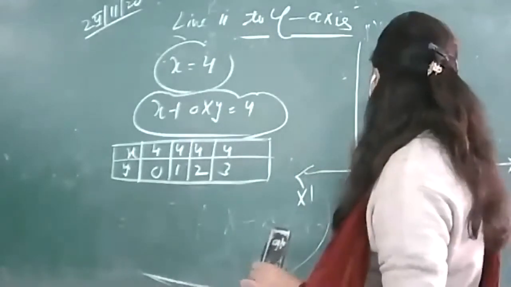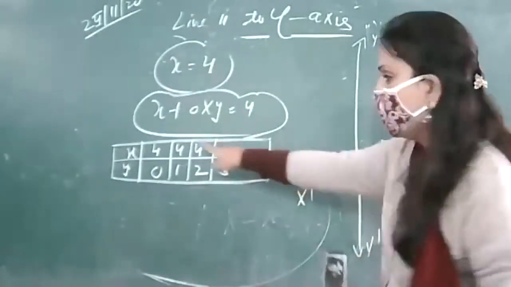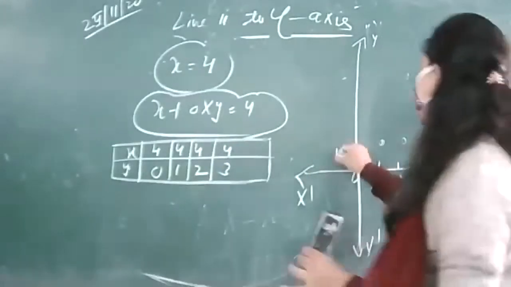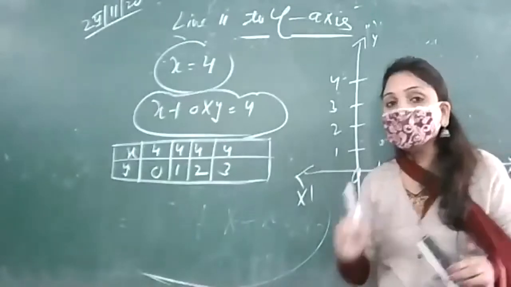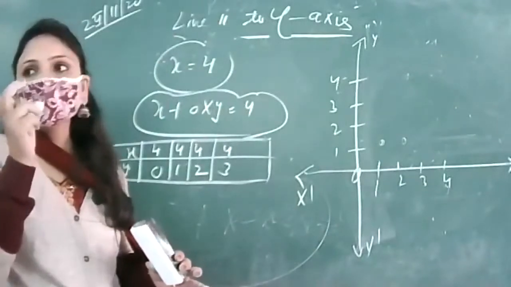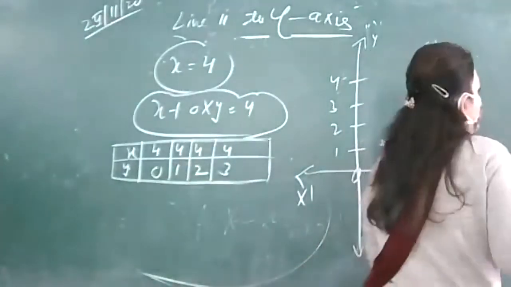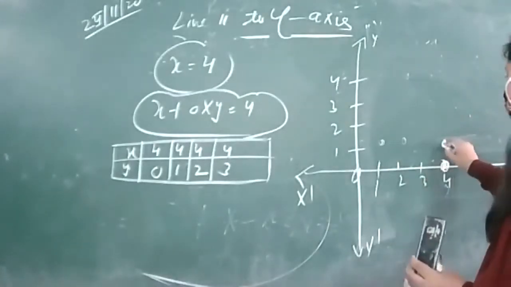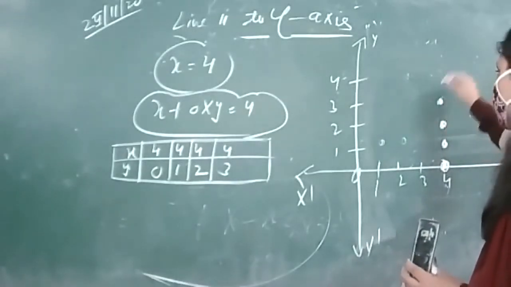x, x dash, y, y dash. x की वैल्यू it varies from 1 to 4. Even y varies from 1 to 4. Whether we have chosen the values of the y first and getting the value of x, but when we are plotting the points, we look at which variable first. We look at the x coordinate, na? So x4 y0. ये रहा x4 and y0. Then x4 y1, x4 y2, x4 y3, whatever.